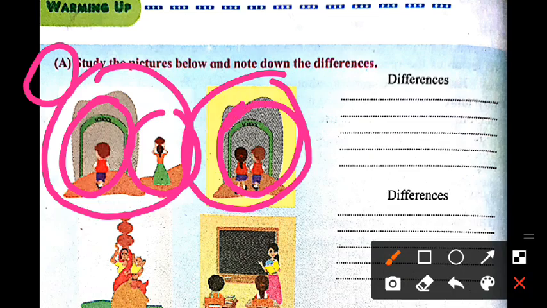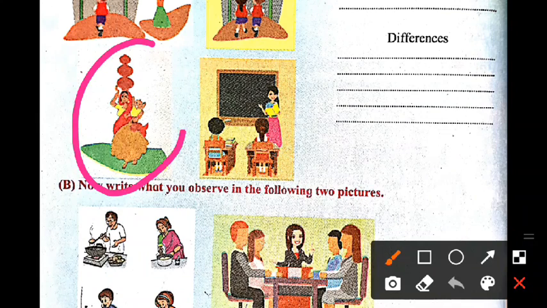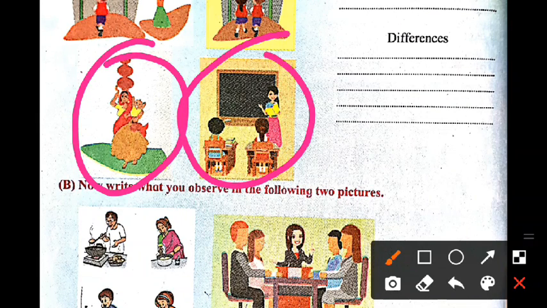What about the next one, the next panel of the picture? Here the picture of a woman is given. What does it indicate? In the first panel, a woman is trudging along balancing pots of water on her head and a baby on her lap.